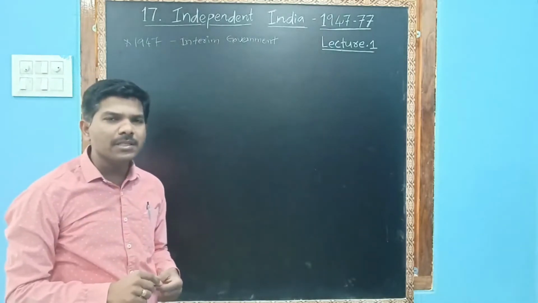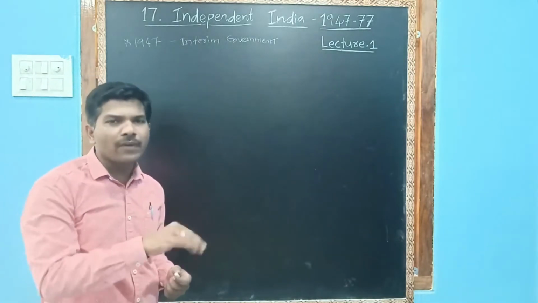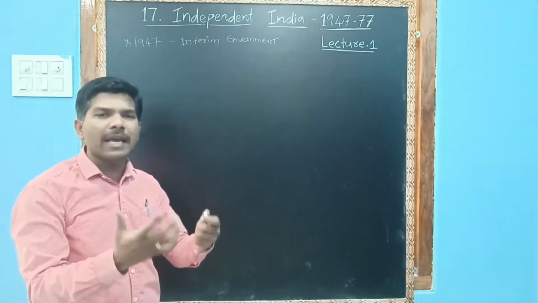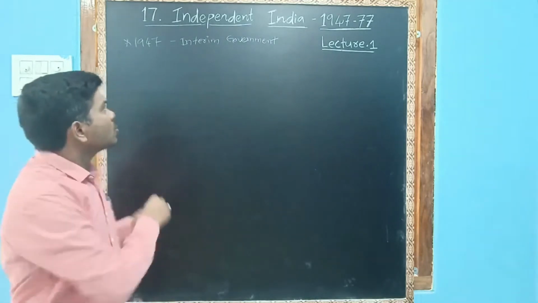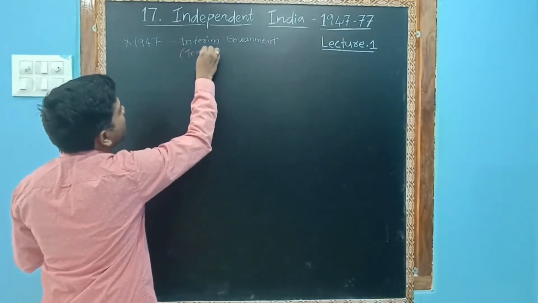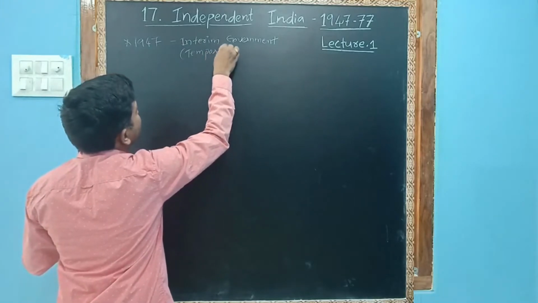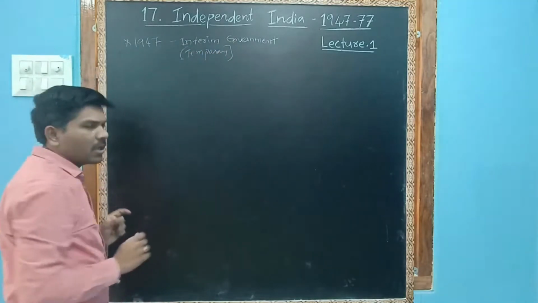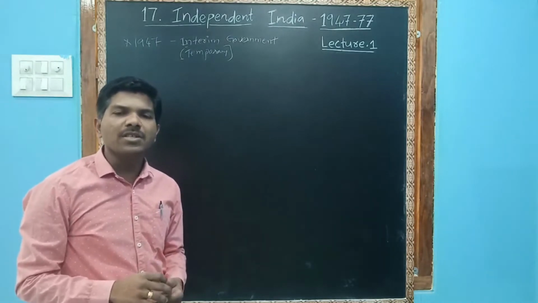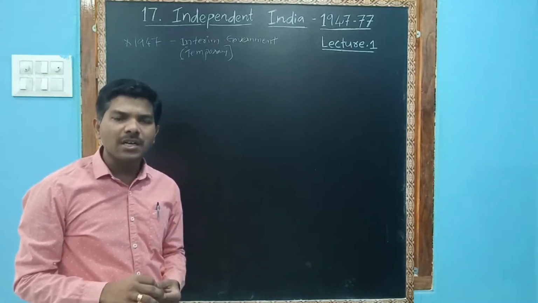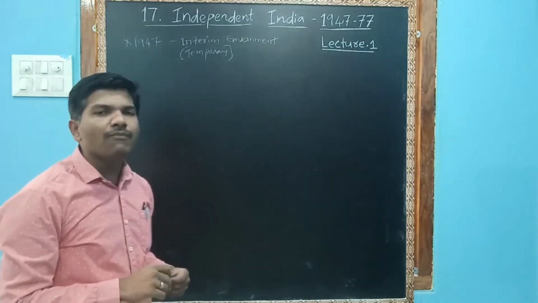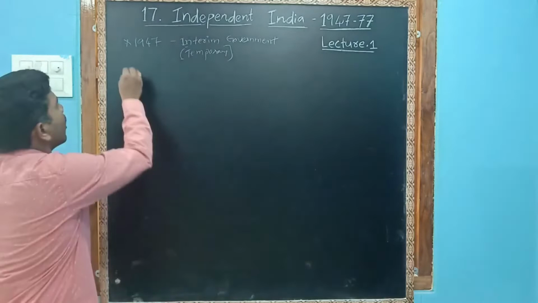Interim government means the government before the elections, whenever the Britishers gave us power to rule. It is also called a temporary government. This temporary government was headed by Prime Minister Jawaharlal Nehru and Home Minister Sardar Vallabhbhai Patel. You have to remember that. After the interim government,